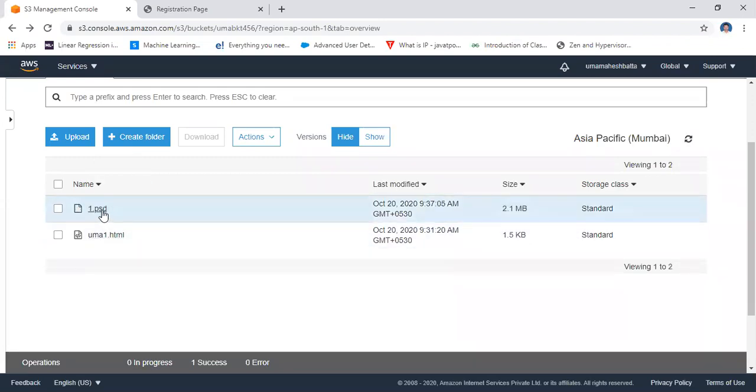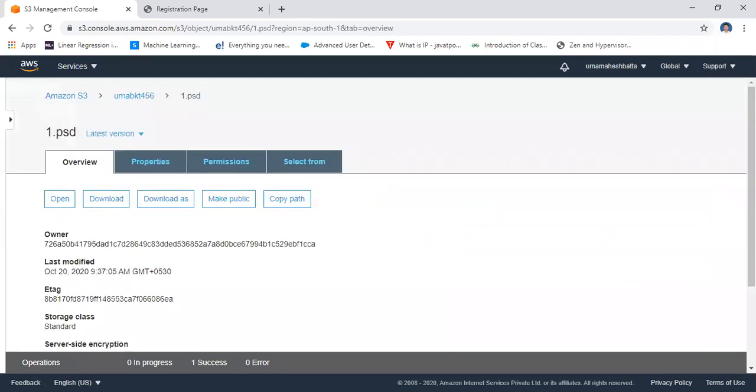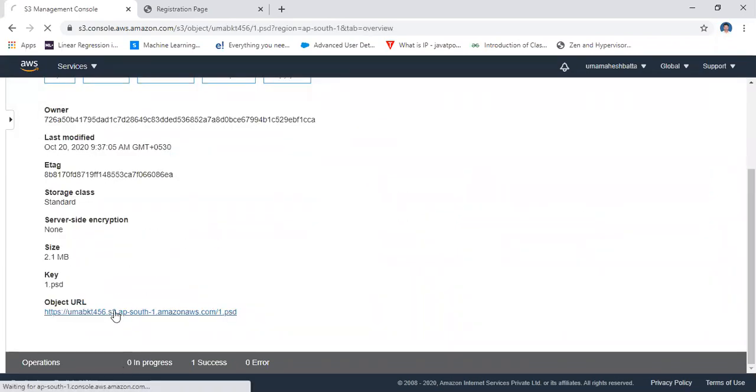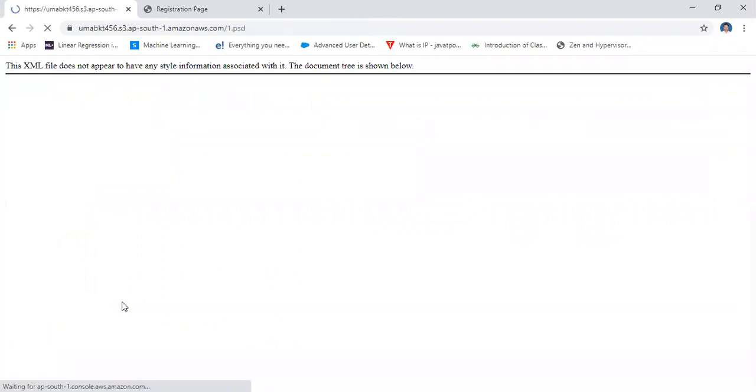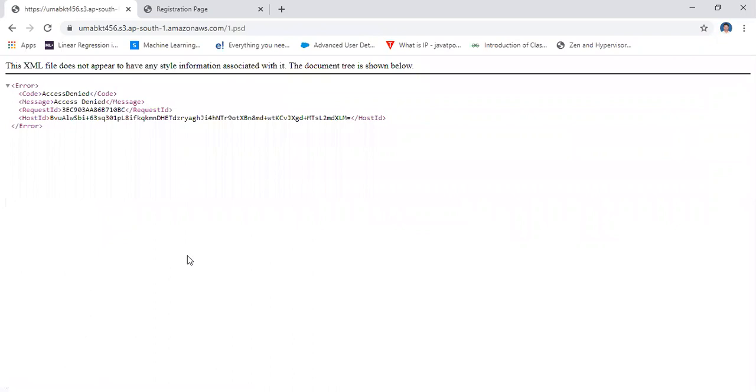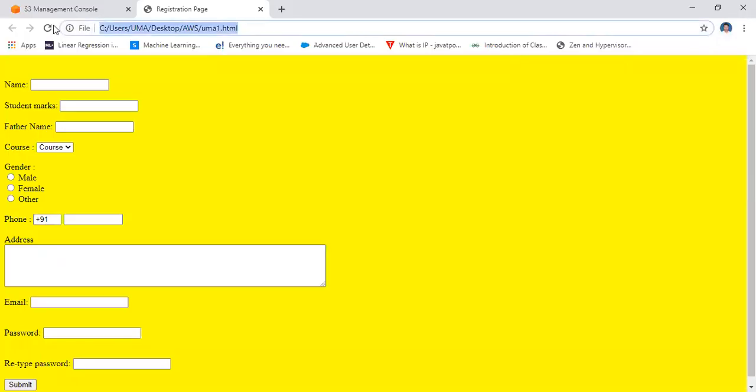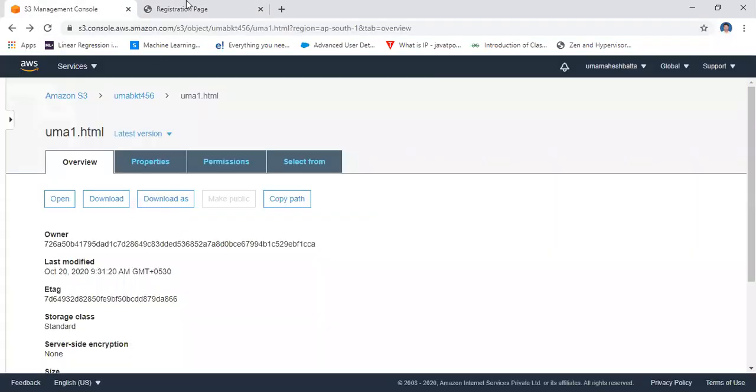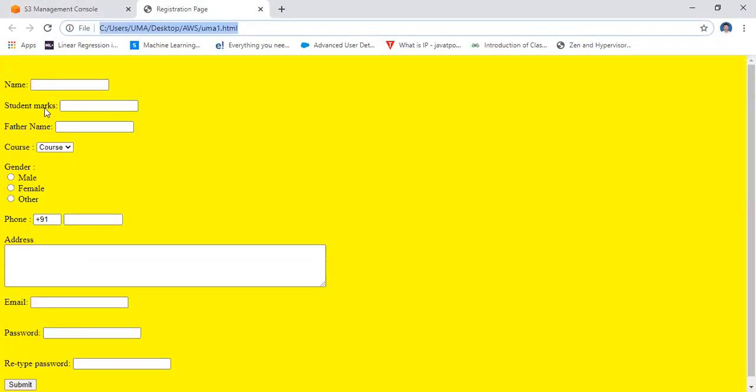Yes, here is one file. If you click on this file, it's showing some link. If you click on this link, it is giving some error. I don't know exactly why. This is the output information. If you click on this file, it displays the student information, student name, student number, student related content, and then course. Like that you will execute different programs.